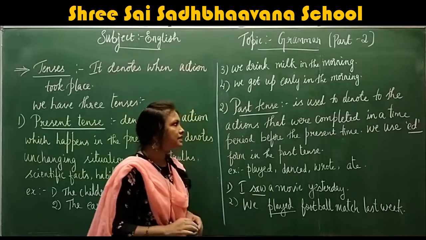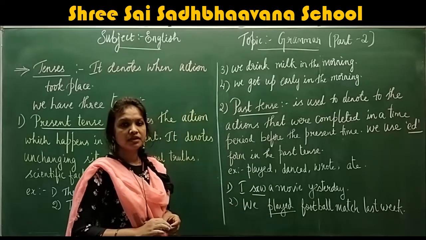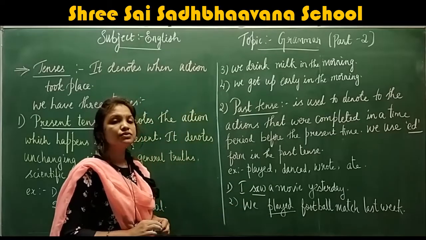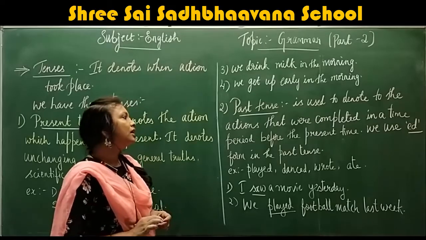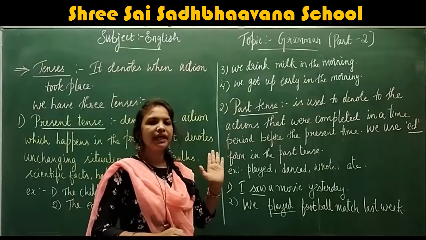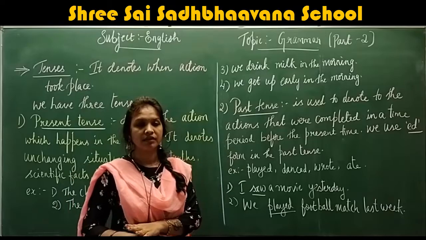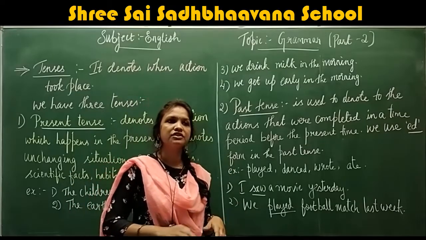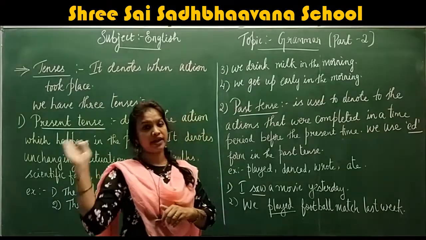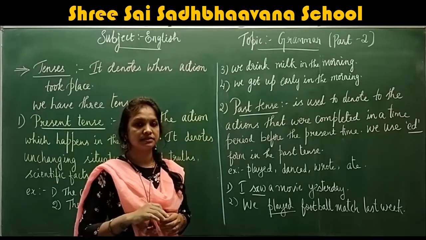Okay. Next tense is past tense. Past tense is used to denote actions that were completed before the present time. It means past tense denotes an action which has already happened in the past.